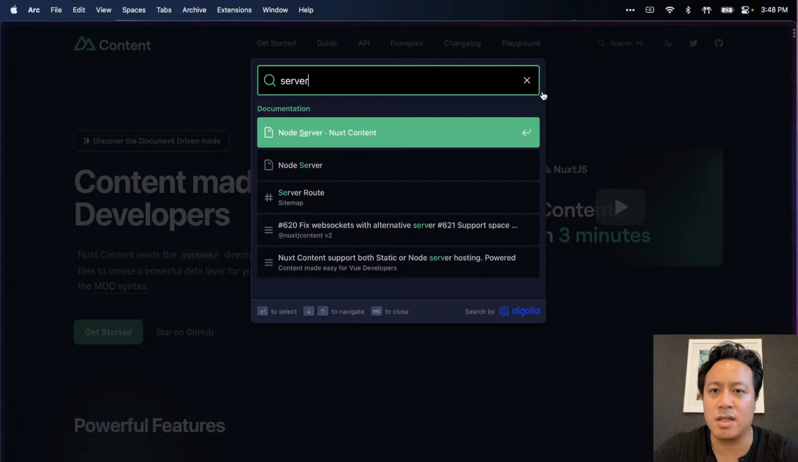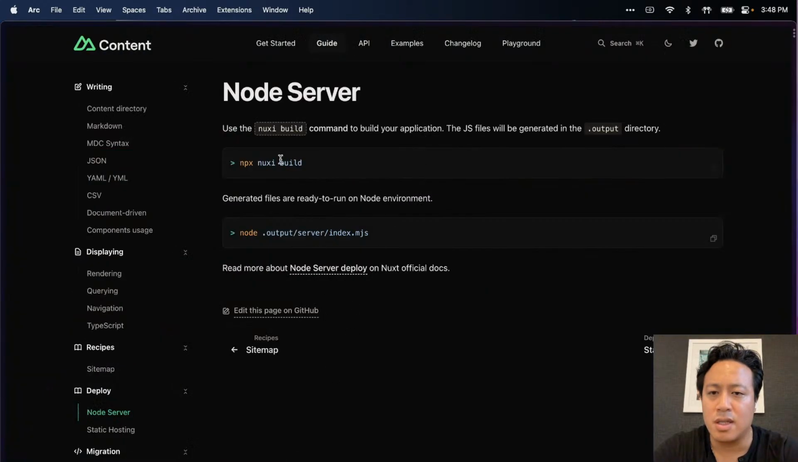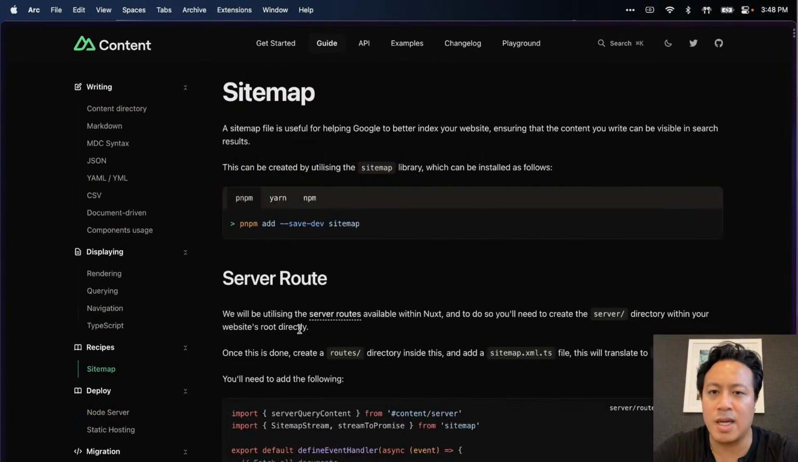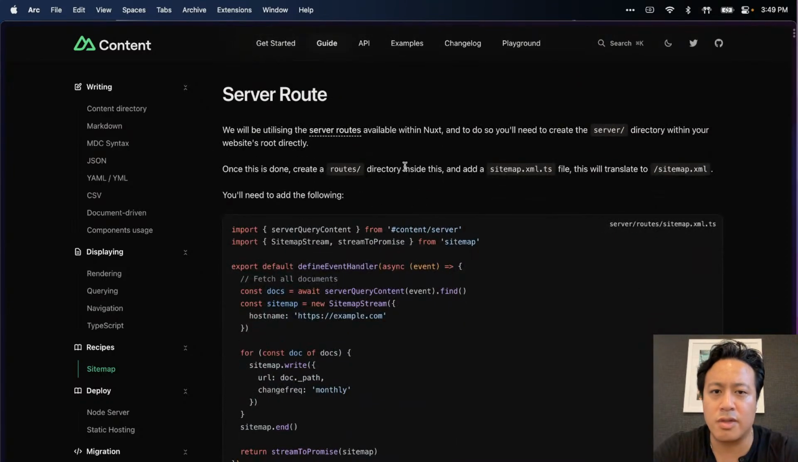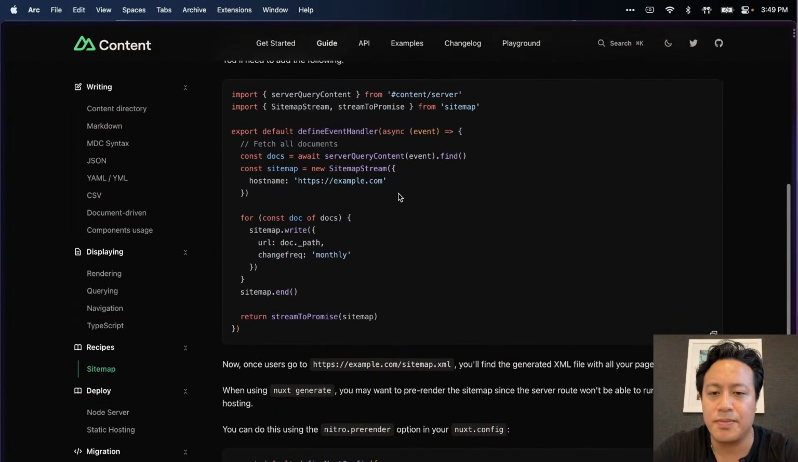So if I look up server, nope, not that at all. How did he get the server bit? Querying sitemap. Okay, here we go. Server route. Ah, okay. So when you have a server directory, this will route to that. This will translate to sitemap XML.